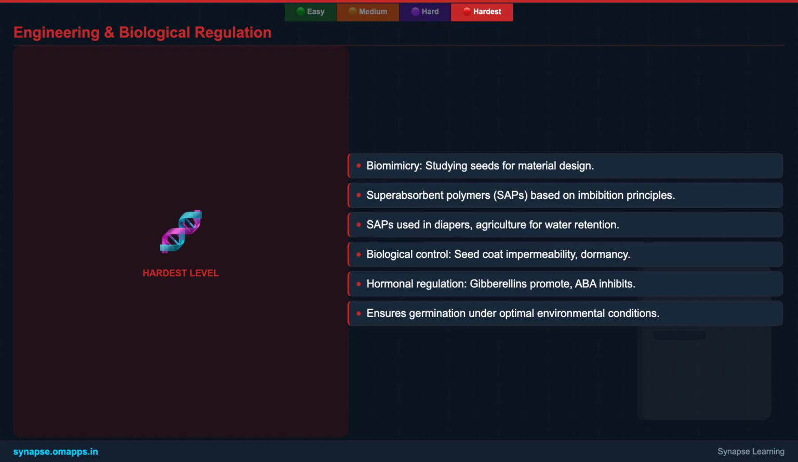Similarly, high ionic strength in the surrounding solution can reduce imbibition. This is because ions compete with water molecules for binding sites on the imbibant or shield the charges on the imbibant, thereby weakening the water-imbibant interaction. This fine-tuning by pH and ions highlights the sophisticated biochemical control over imbibition.